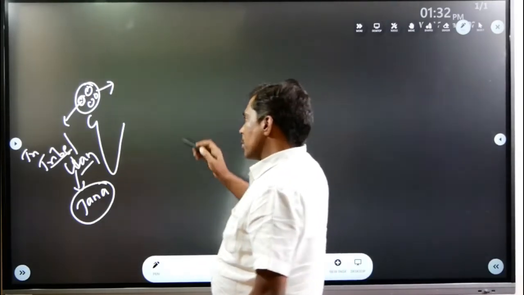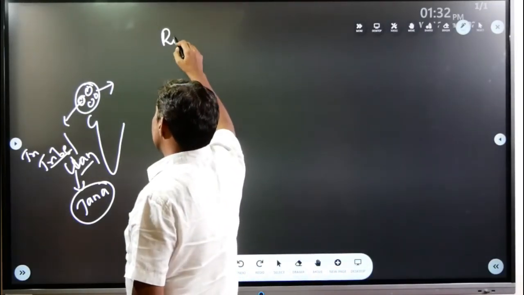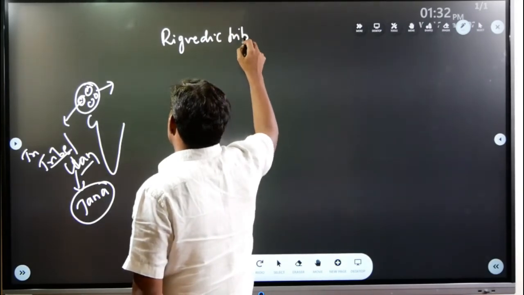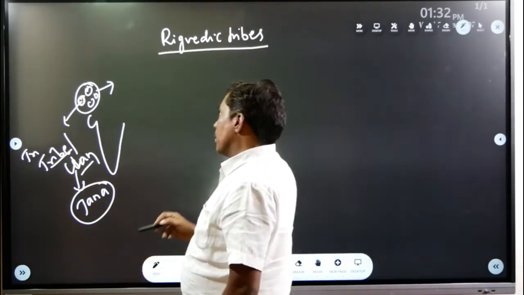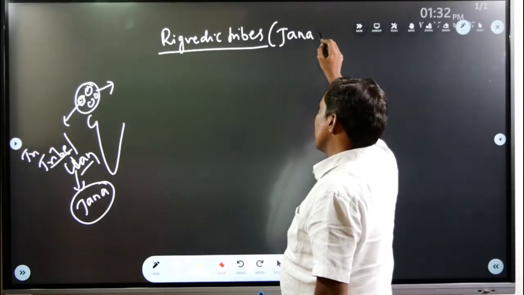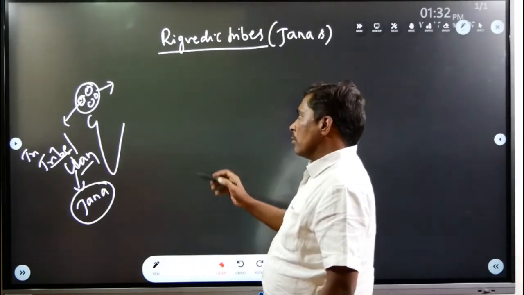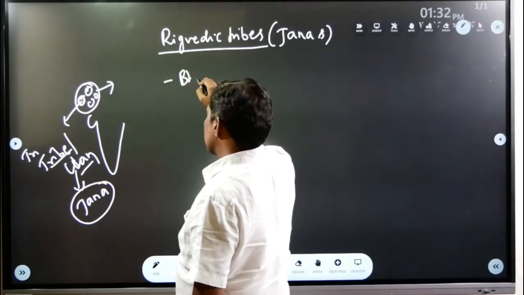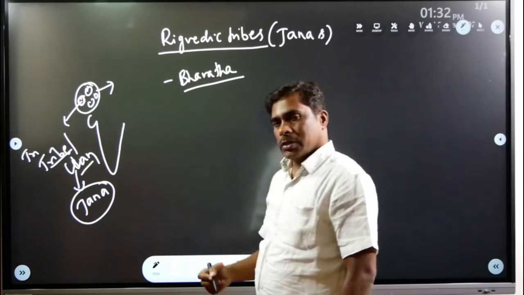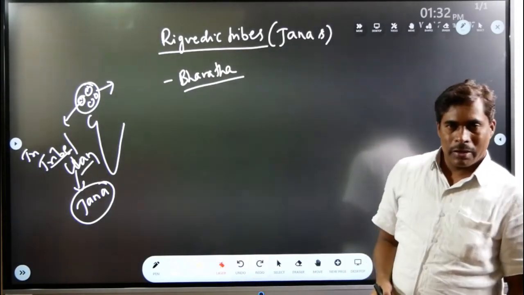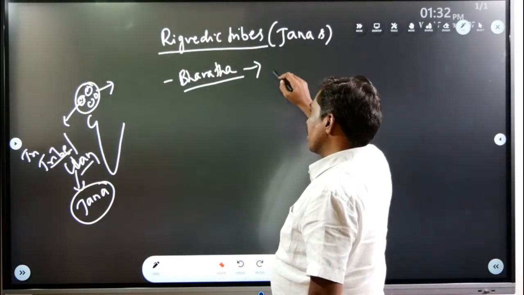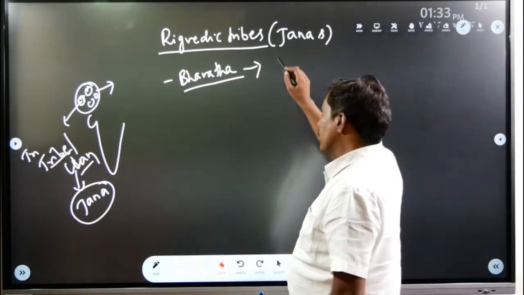Come to some important Rigvedic tribes. Important tribes of Rigveda, that is called Janas of Rigveda, were Bharata tribe. This was very important tribe of Rigvedic period. Because of this Bharata tribe, this country got the name Bharata, also called Bharatavarsha.